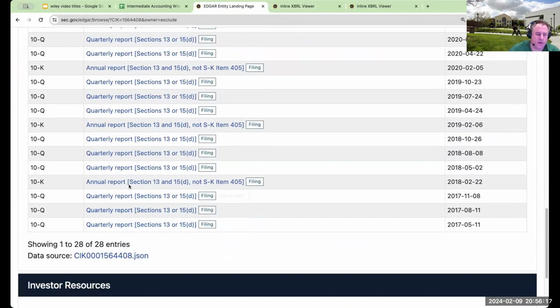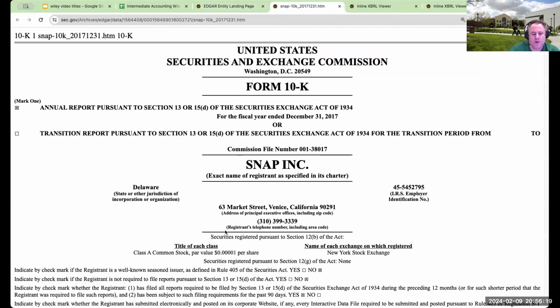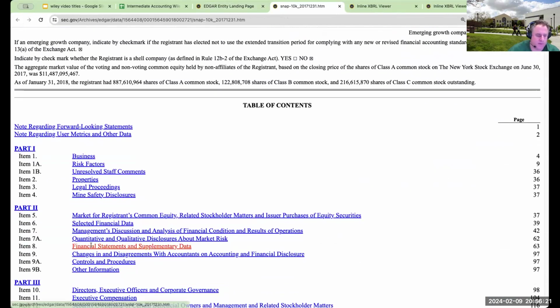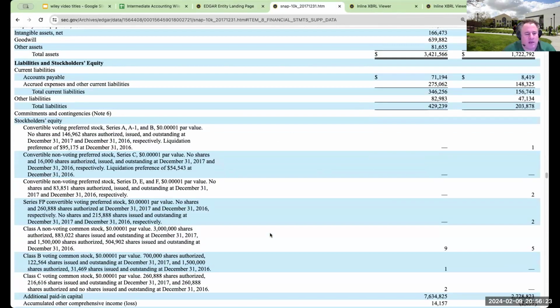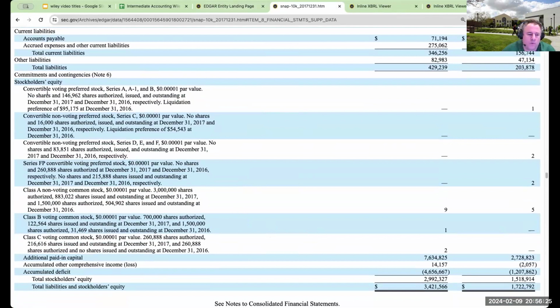I want to go back perhaps a little bit earlier, and we'll view all 10-Ks, to go to an earlier 10-K of Snap. We all know what Snap is. This is Snapchat. And if I look over here, what you'll see on their shareholders' equity is all of this preferred stock. When a corporation is private, meaning that they're not public yet, it's okay for them to have preferred stock.